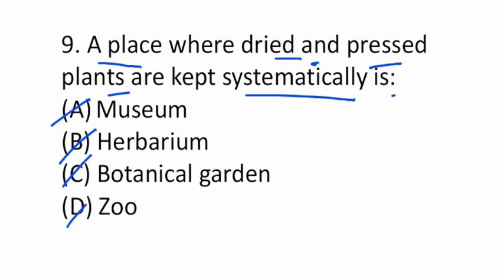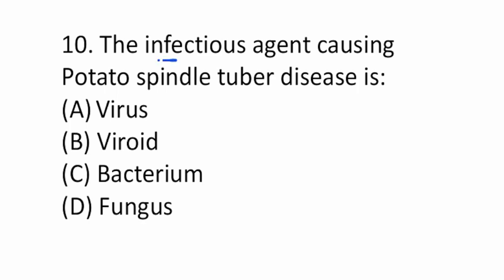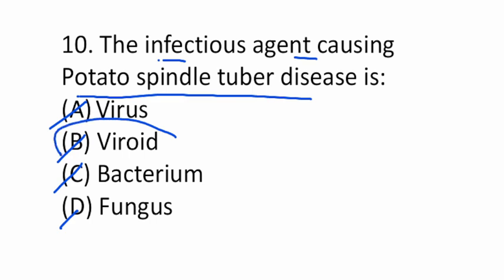So these dried and pressed plant specimens are kept in a place called herbarium. So B is correct. The infectious agent causing potato spindle tuber disease is virus, viroid, bacterium or fungus. So the potato spindle disease is caused by an agent known as viroid.